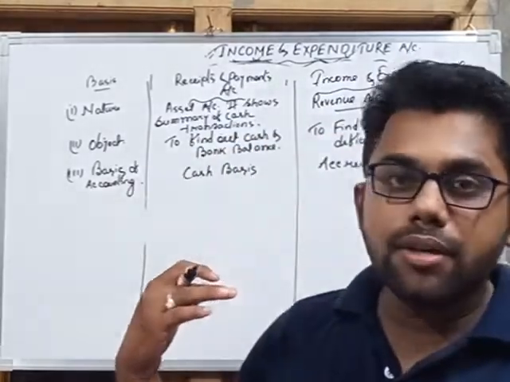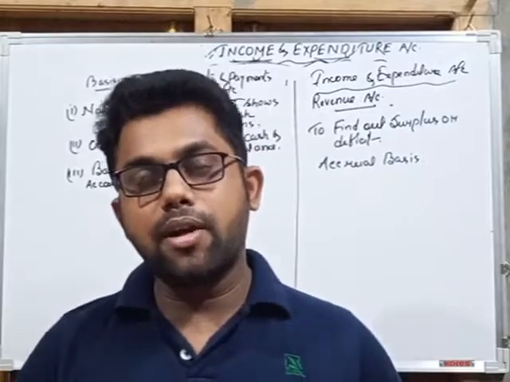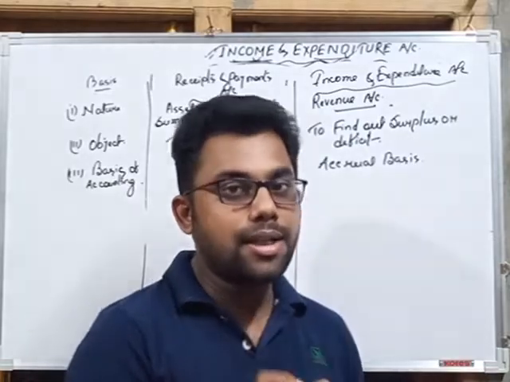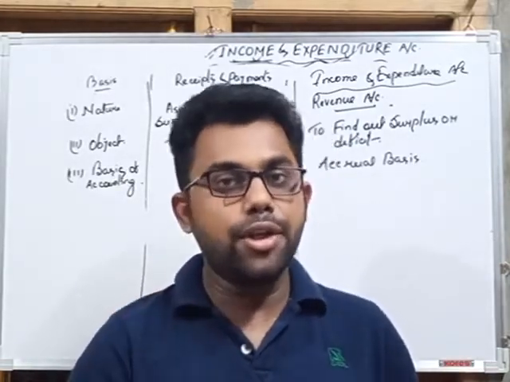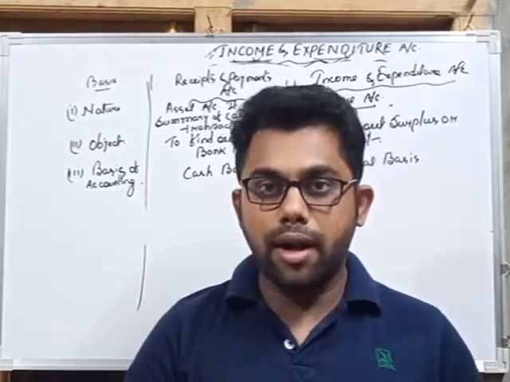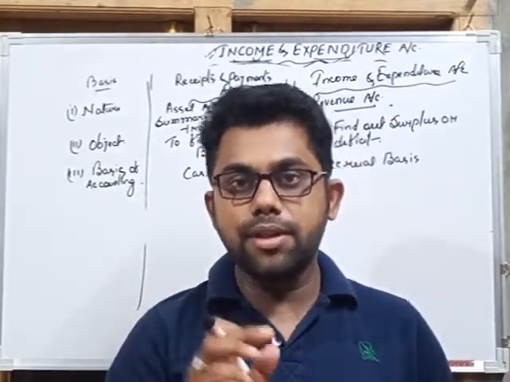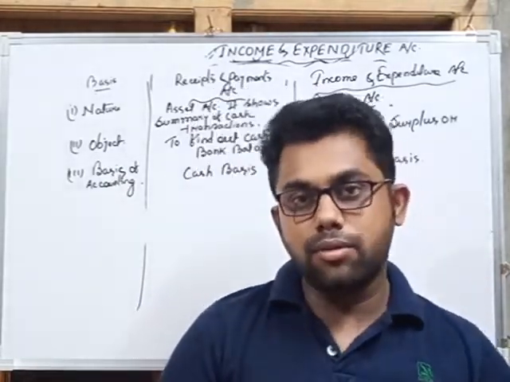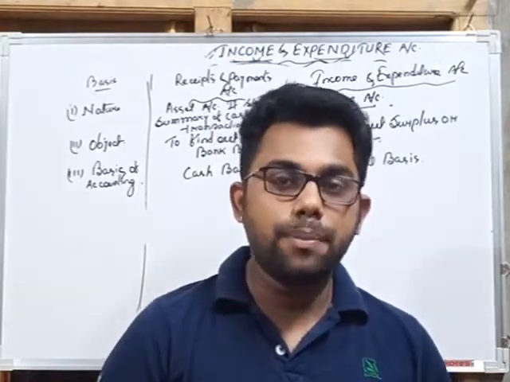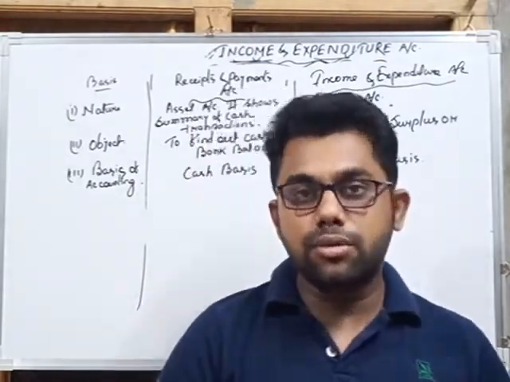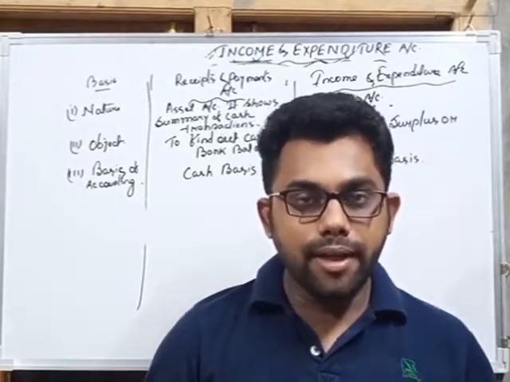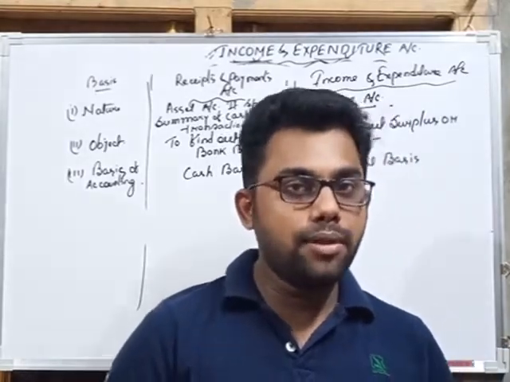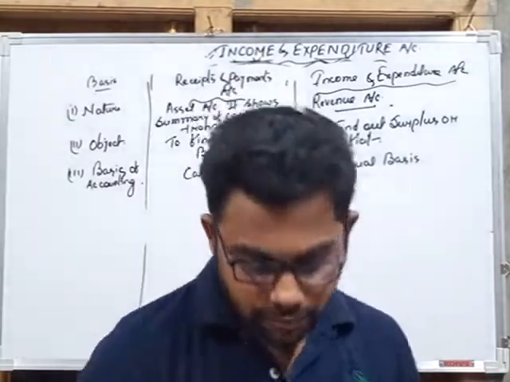And in income and expenditure account, it is accrual basis of accounting, because all the incomes earned, whether received or not received, we have to record, as I have discussed earlier. For example, subscription for 2020 is rupees 250, receipt 200, but outstanding is 50. But 250 is the total amount of income, so we have to record 250. And for payments, all the amounts incurred, whether paid or not paid, we have to record. Like salary for 2020 is rupees 100, and outstanding salary for 2020 is rupees 50, but the total amount of salary in the current year is 150, so we have to record 150.